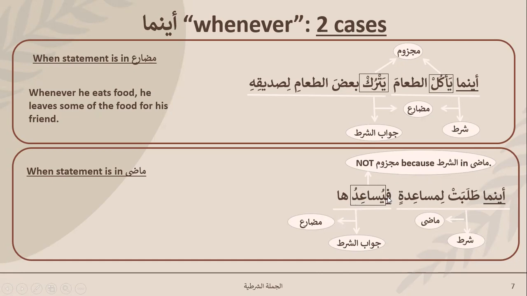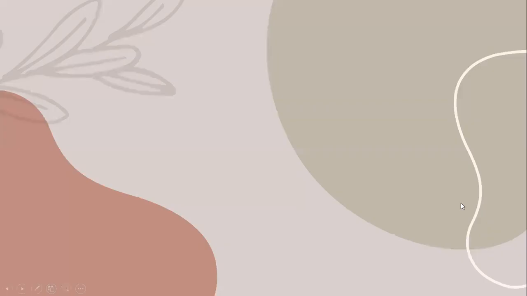This fa kind of stops the effect of ainama from reaching this mudare. And this fa has happened because these two are different in terms of types of sentences. So please remember this point. Whenever she asks for help, he helps her. Not majzoom because shart is in madi.